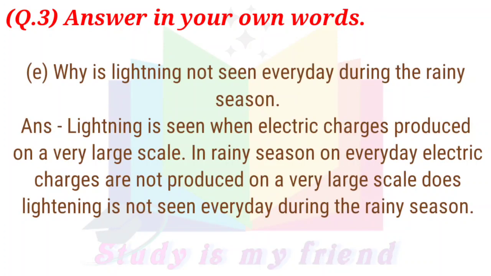E. Why is lightning not seen every day during the rainy season? Answer. Lightning is seen when electric charges are produced on a very large scale. In the rainy season, on every day electric charges are not produced on a very large scale. Thus lightning is not seen every day during the rainy season.